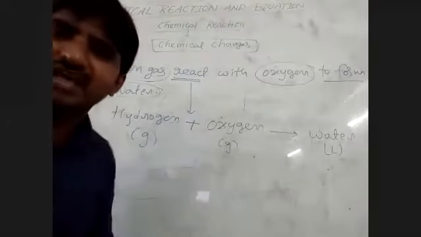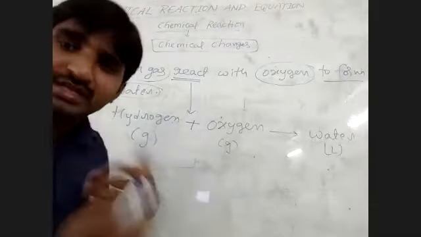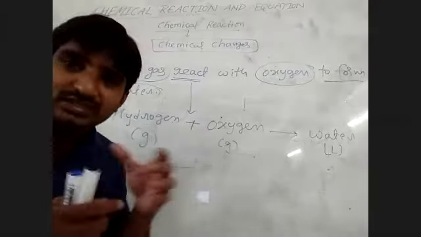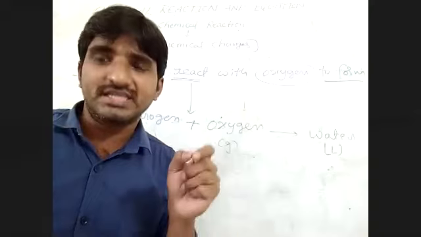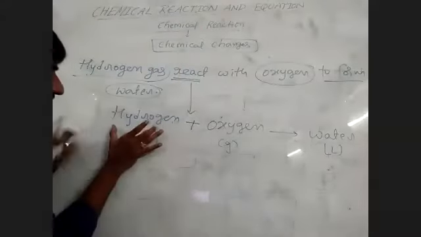Burning of wax cannot be reversed. For example, souring of milk cannot come back again. So those types of changes are called chemical changes. Chemical changes are caused by chemical reactions. So what is the meaning of chemical reaction? I told you: here hydrogen gas and oxygen gas react to form a liquid.